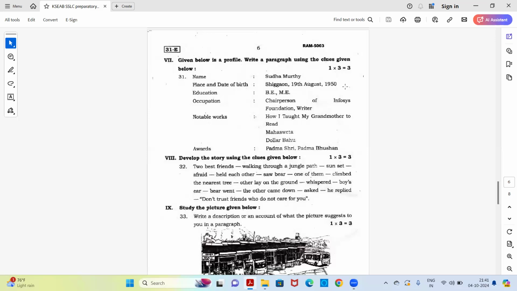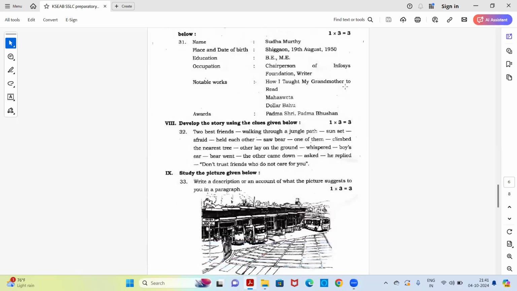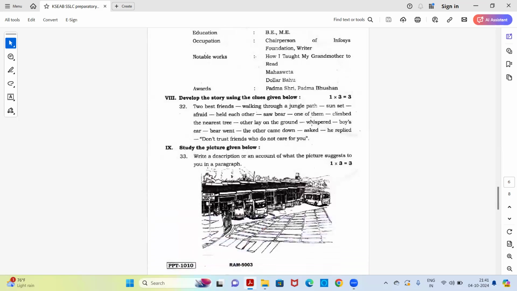So this is a profile of Sudha Murthy and you need to make it into a paragraph. Next is to develop a story using the clues given below. So here there are hints or clues given to you. You need to read them and develop them into a proper story.